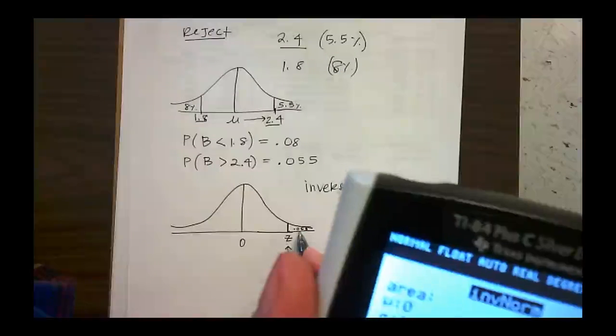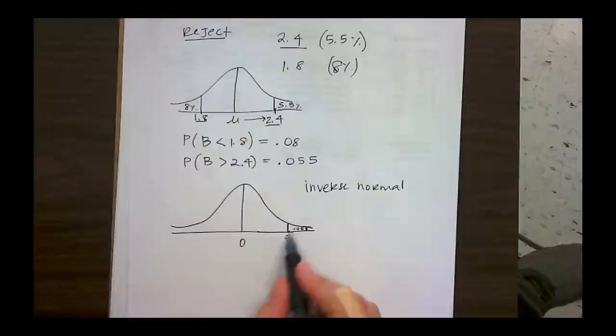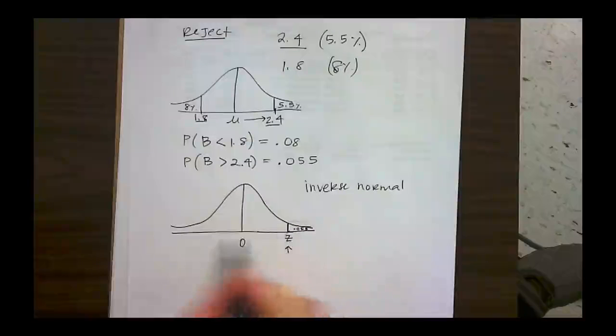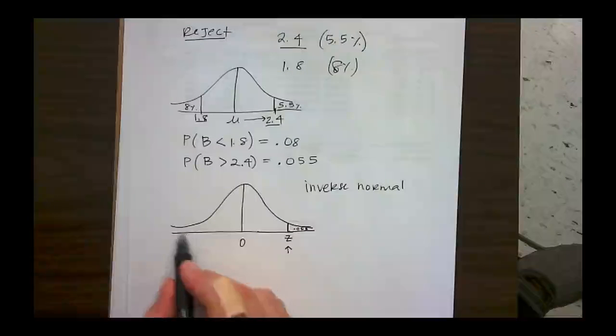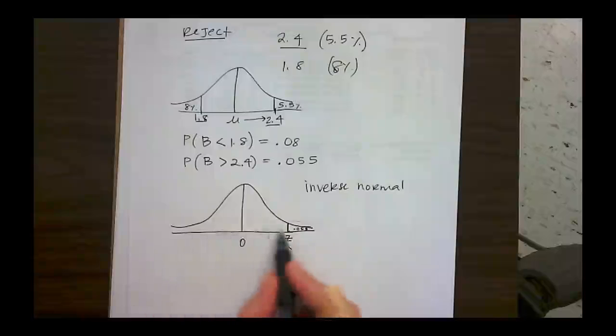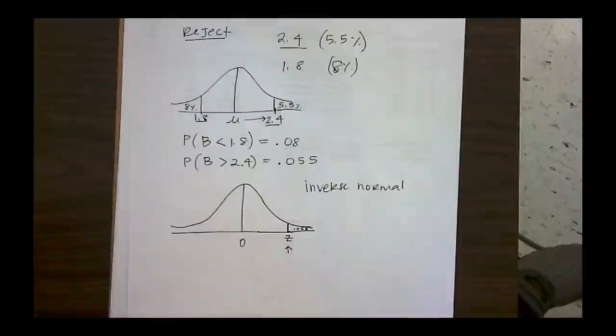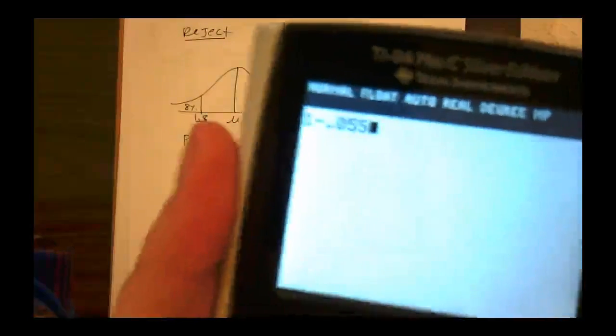so the 0.055, I guess I should have mentioned this. I don't want to use 0.055 because that's this direction, right? I want to go up to that point. So my calculator is programmed to find probabilities in a cumulative way. So what would I do? There's a few different ways. I can say 1 minus 0.055.